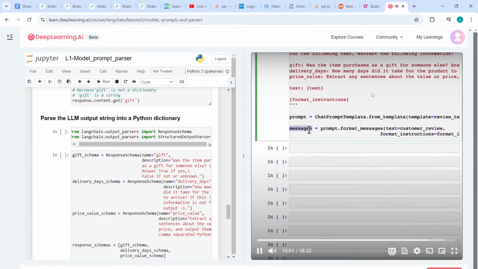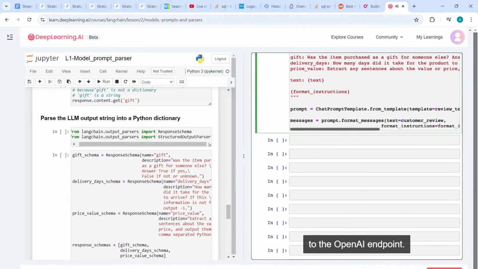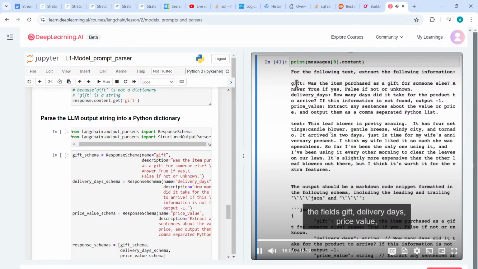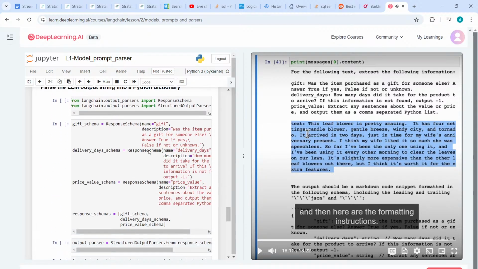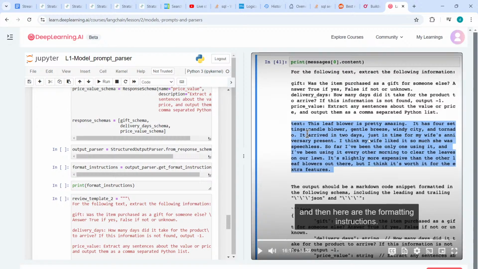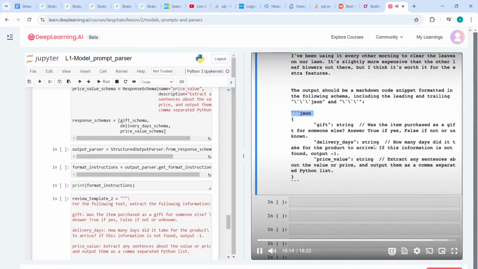Then create the messages that will be passed to the OpenAI endpoint. If you want, you can take a look at the actual prompt, which gives the instructions to extract the fields gift, delivery days, and price value. Here's the text, and then here are the formatting instructions.